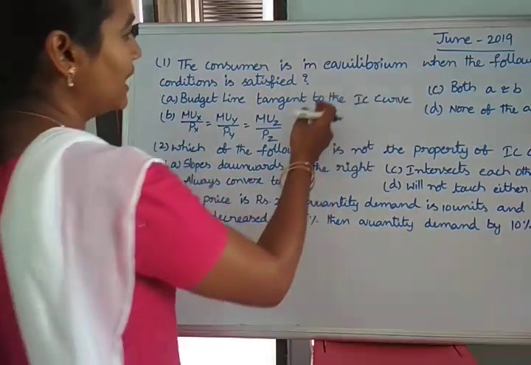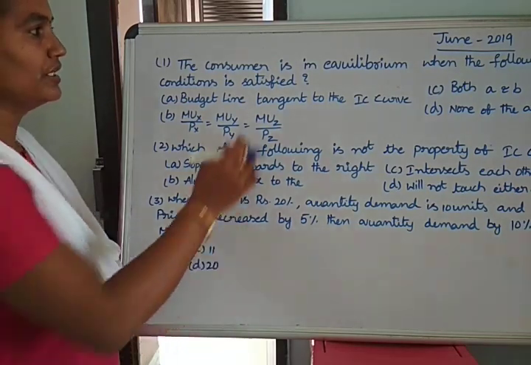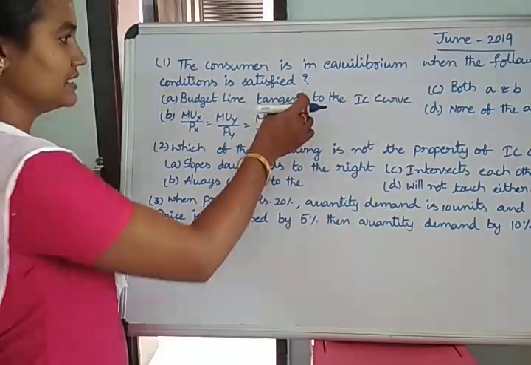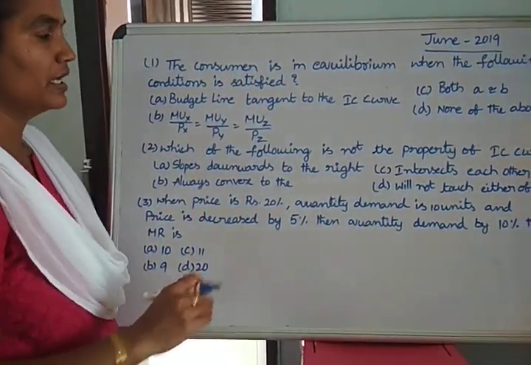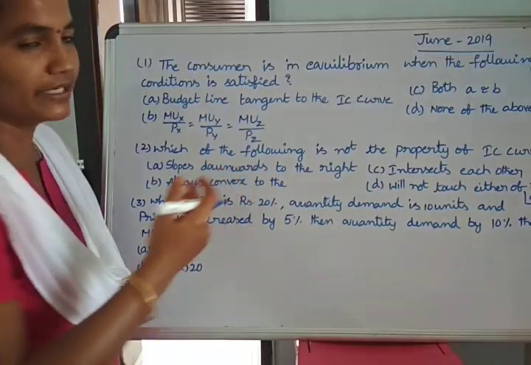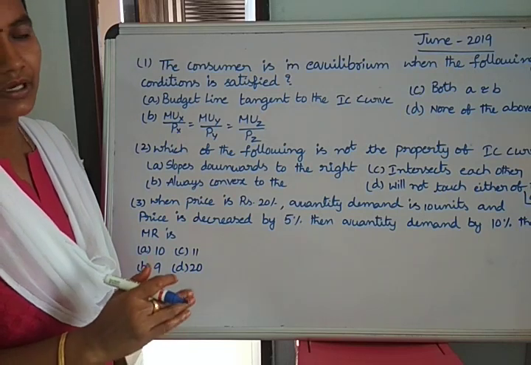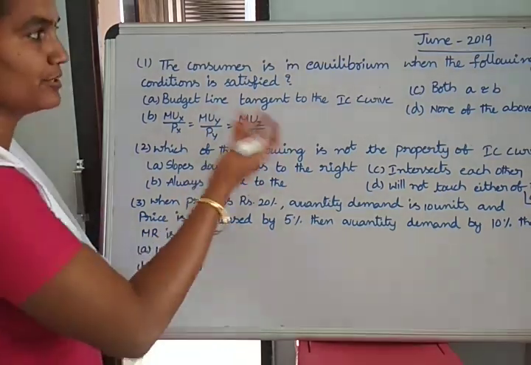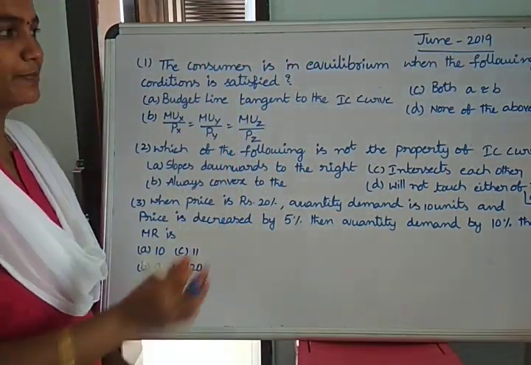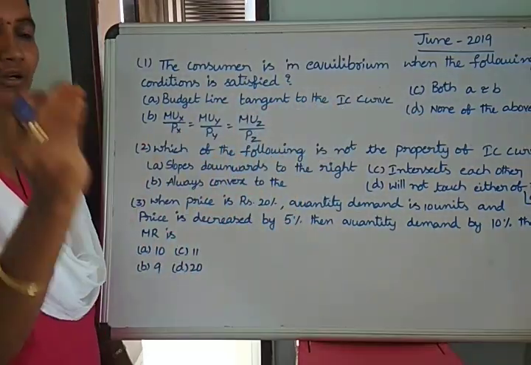And the third is both A and B, and the last is none of the above. So in the question, they have not mentioned consumer equilibrium in IC analysis, or consuming two or more commodities, when the consumer reaches the equilibrium position. They have not mentioned either indifference curve or maximum satisfaction. So in this situation, budget line tangent to the IC curve is also a correct answer.